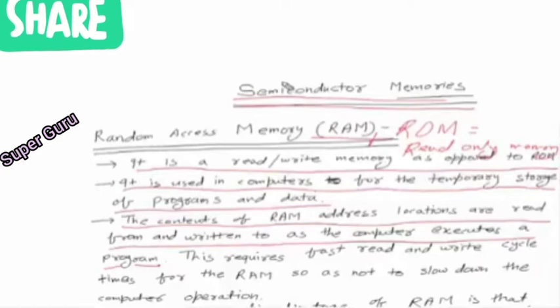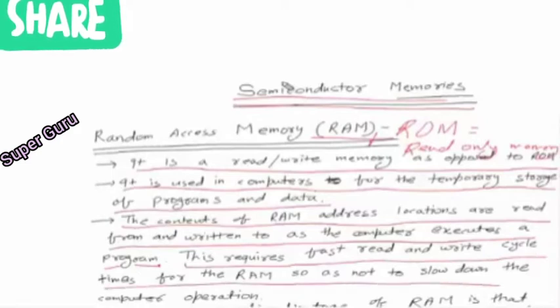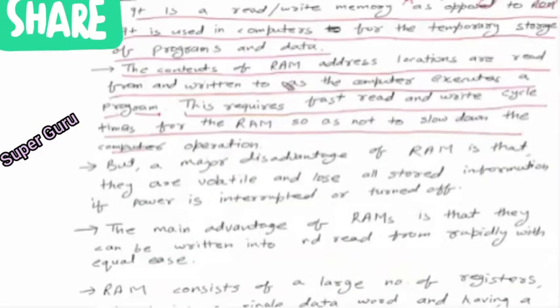In that time, if it requires some information, the fetching must be very fast, otherwise the system will slow down. So that's why this requires fast read and write cycle times for the RAM, so as not to slow down the computer operation. So in this way it is faster than ROM, but it has a major disadvantage.